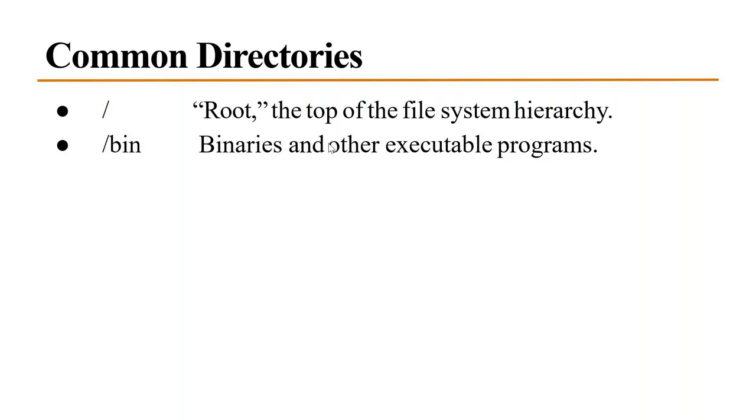If you are running any command within the Linux system, that is one of the binary files. Where the binary files are located is the root, with the forward slash, the root bin folder, which contains all the binaries and other executable programs.